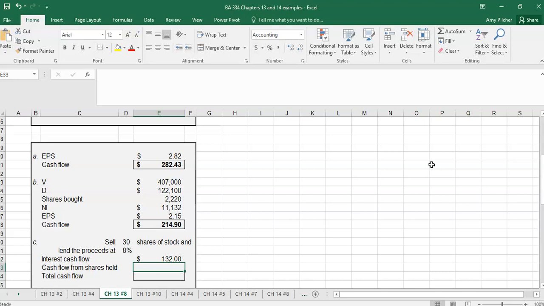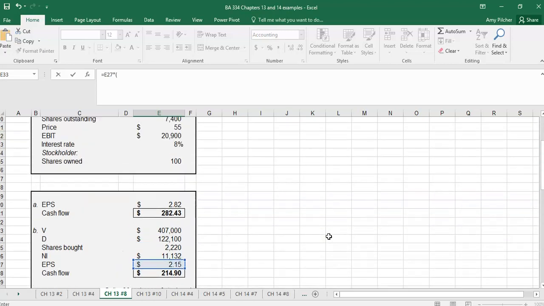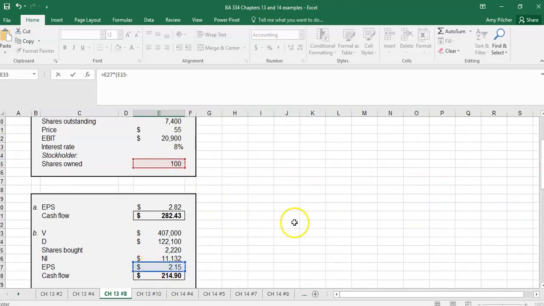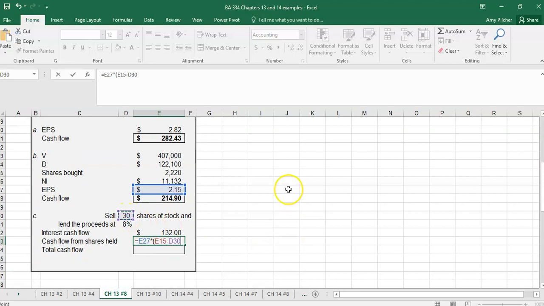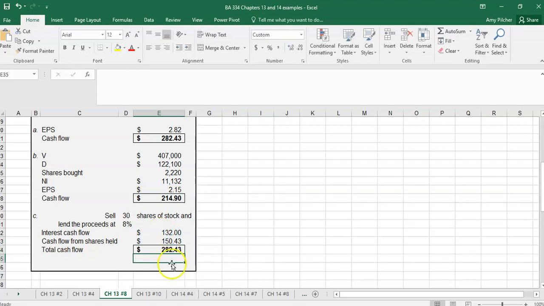The cash flow she gets from her remaining shares is the $2 earnings per share times her 100 shares minus 30 shares. So she has 70 shares remaining. We add those together and you should see that the result allows her to maintain the cash flows from A.